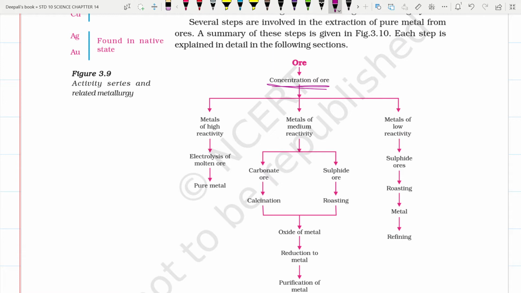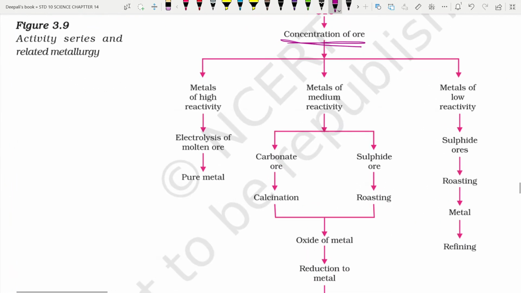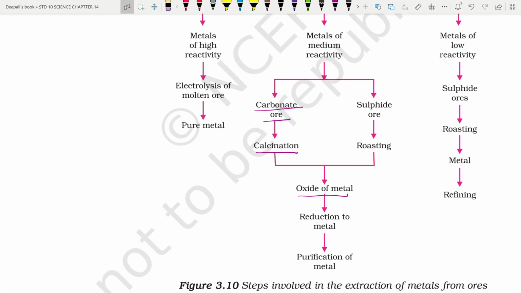If it is highly reactive, it has to undergo electrolysis of the molten ore, and then pure metal is obtained. If it is medium reactive and has carbonate ores, then calcination is done. After that, the oxide of the metal is obtained, which is reduced and then purified.